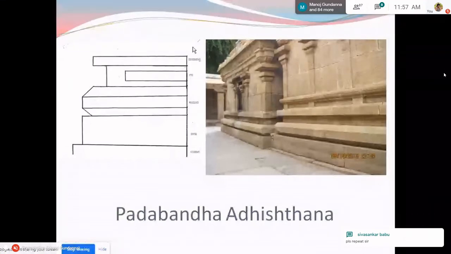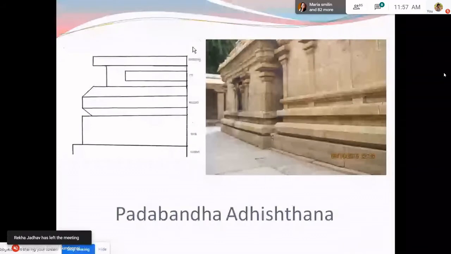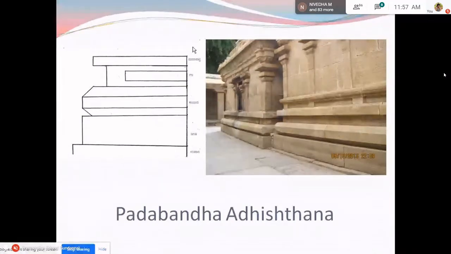So, as I was telling, the text mentioned two varieties of adhisthana. One is padabandha and the second is pratibandha. These are the major varieties from which minor varieties are delineated or constructed. The term padabandha means the adjunct which is projecting like a foot. As the feet project from the human body, this adhisthana projects from the main plumb line of the elevation. Therefore, it is called the padabandha adhisthana.